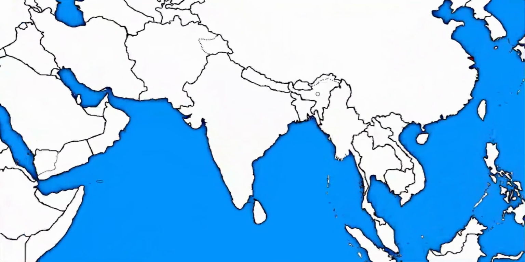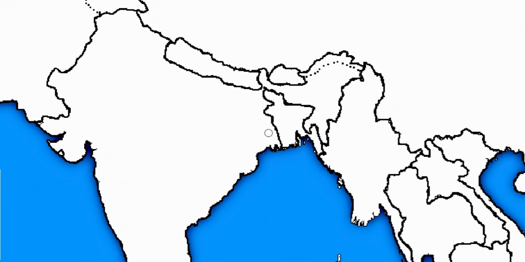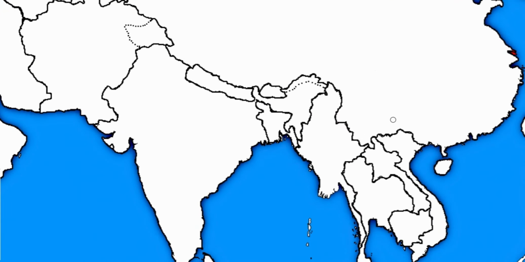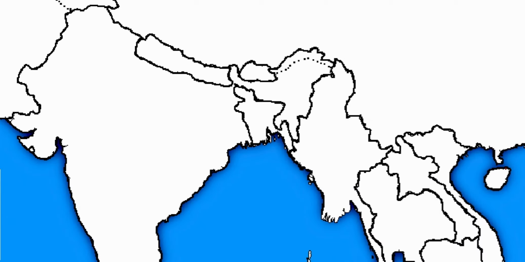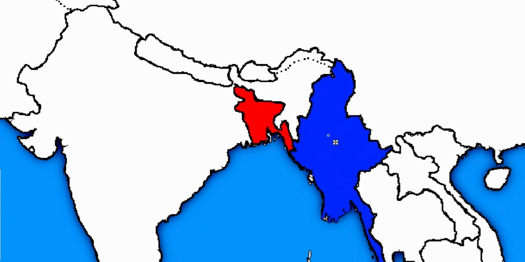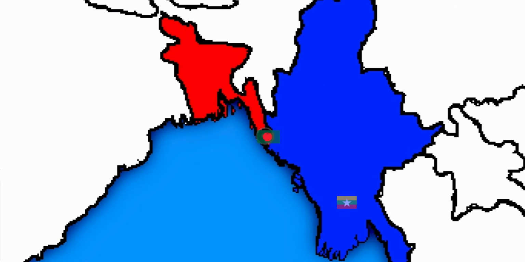Over here in the east, we can see that there were ongoing tensions between Bangladesh and Myanmar. And tensions grow so much that at some point, we can see that Bangladesh declares war on Myanmar. And now let's see who wins this war. We can see that the Bangladeshis are now pushing into Myanmar, and they start to push down the coast. The military of Myanmar is unable to push these guys back because they're already in a civil war type of situation. We can see that the Bangladeshi military easily gets to the capital city of Myanmar. They take it with relative ease and they continue their push, eventually cutting off the northern parts of Myanmar, which then go ahead and surrender.